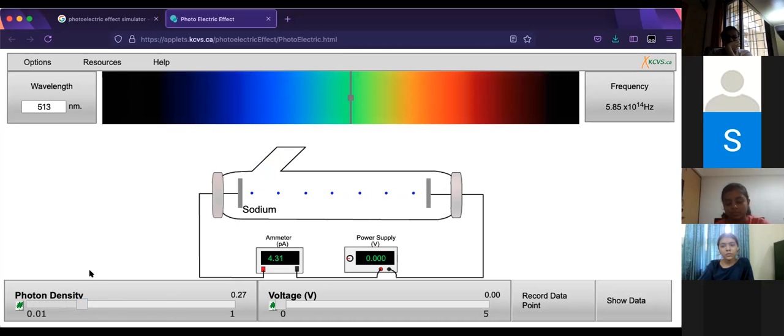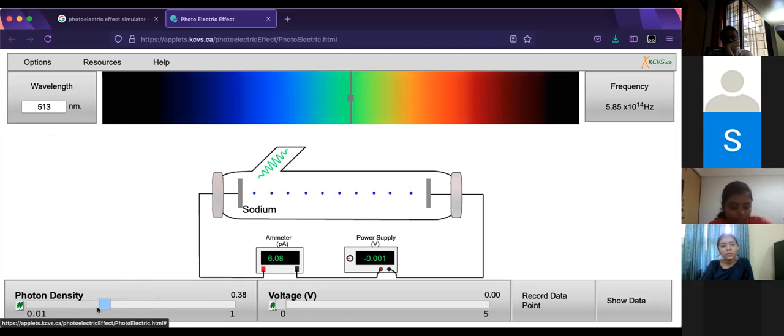Any ideas? Maybe the number of photons coming now. Awesome. Correct, Rishit. So when I'm changing the photon density, I'm changing the number of photons. The wavelength is still 513, but if I increase the photon density, same energy, more photons are coming. So basically, I'm increasing the intensity of it.